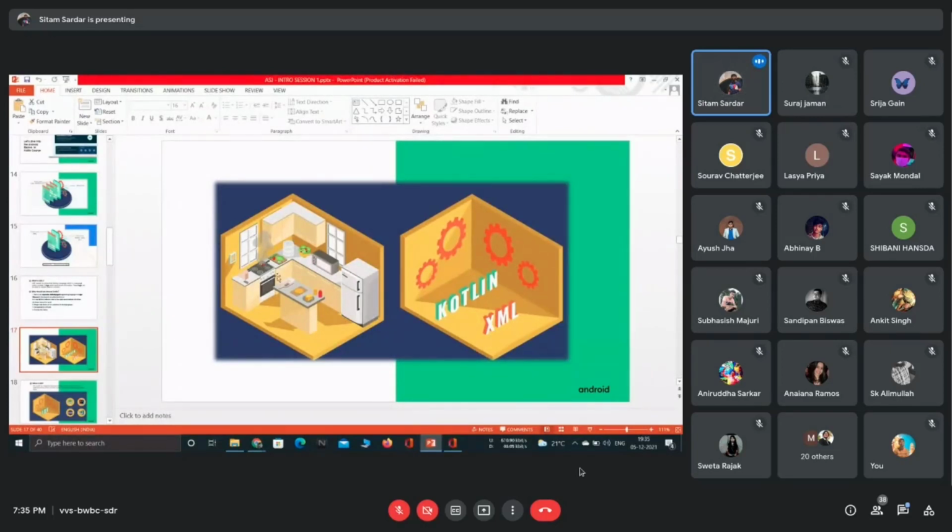The kitchen is an environment where you are cooking. Similarly, we also need an environment where we can cook using Kotlin and XML, and as a result, we will get a beautiful app. This environment is called an IDE.